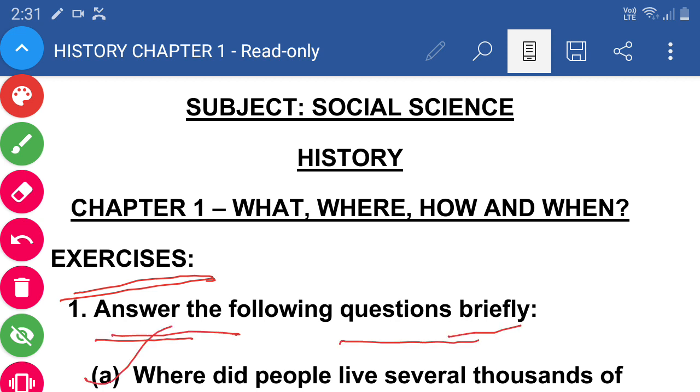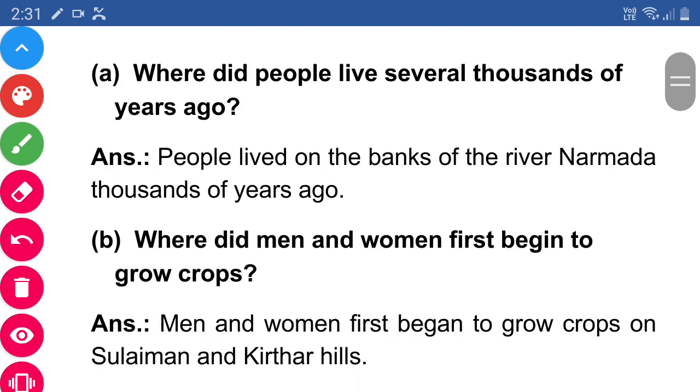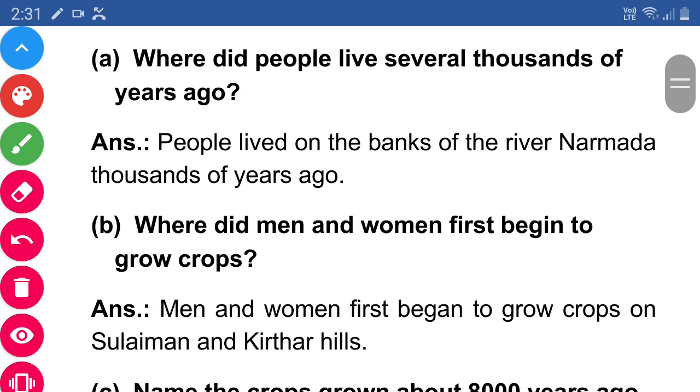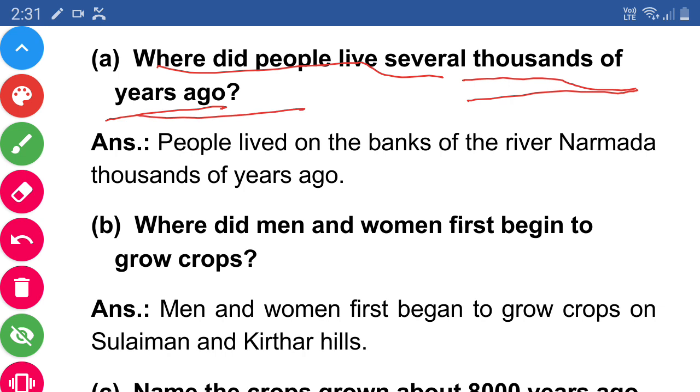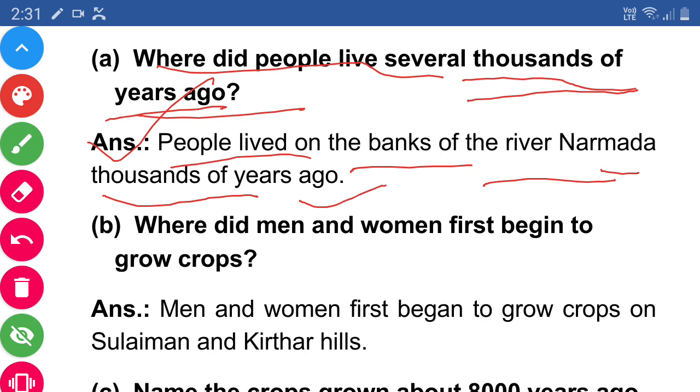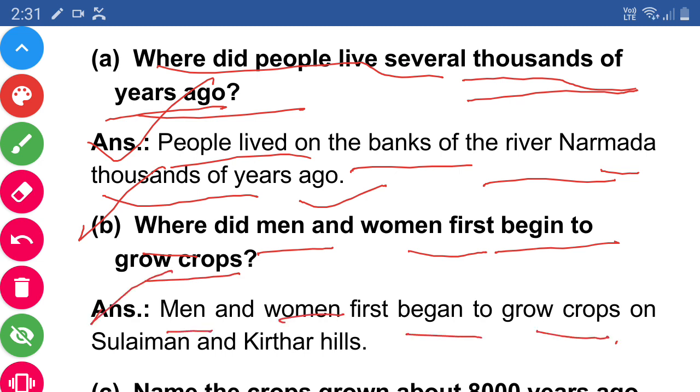A. Where did the people live several thousands of years ago? Its answer is: people lived on the banks of river Narmada thousands of years ago. B. Where did men and women first begin to grow crops? Answer. Men and women first began to grow crops on Suleiman and Kirthar hills.